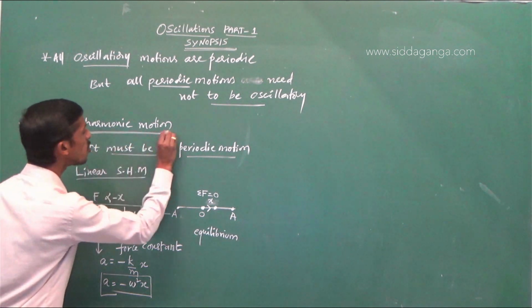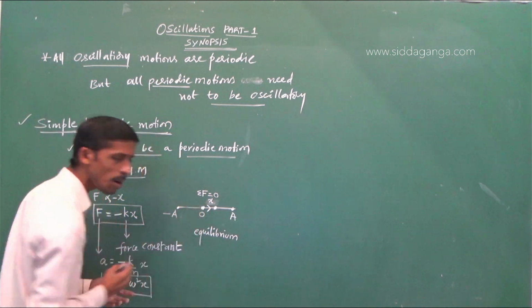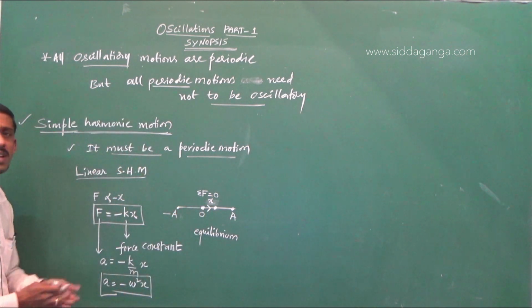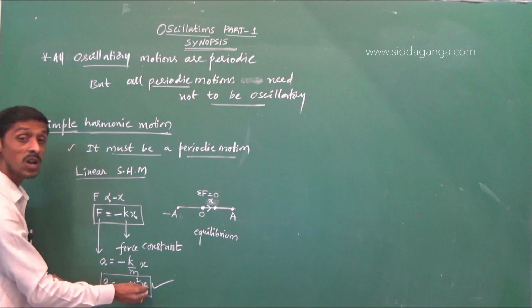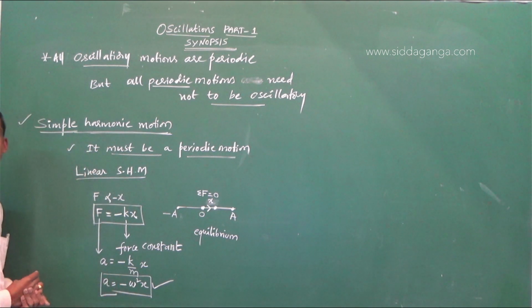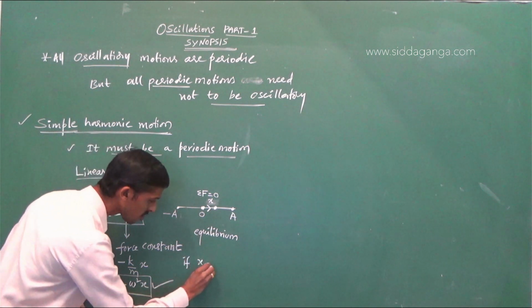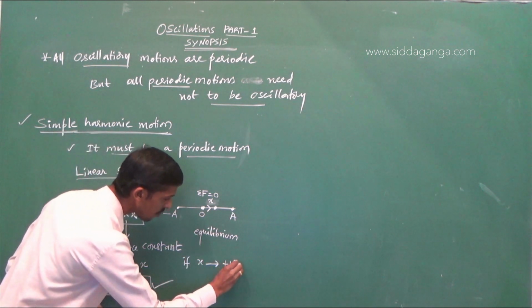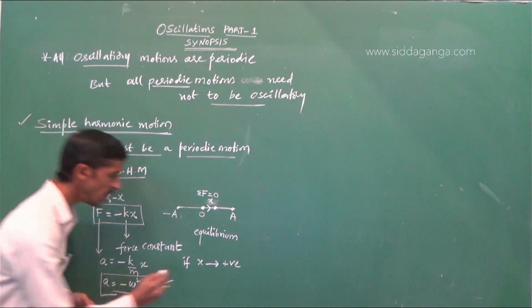Simple harmonic motion is the motion in which the particle moves to and fro about a fixed point in such a way that its acceleration is directly proportional to the displacement and always directed towards the equilibrium position. You can see in this equation, if x is positive, A is negative.